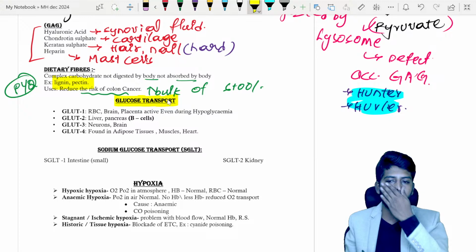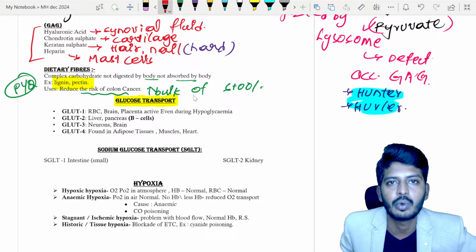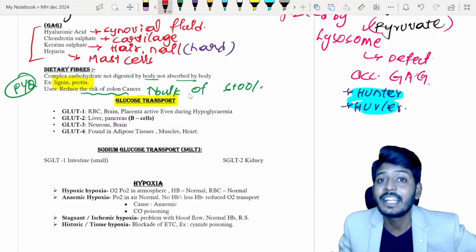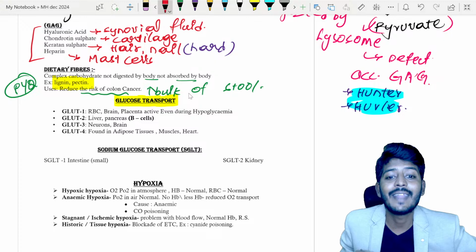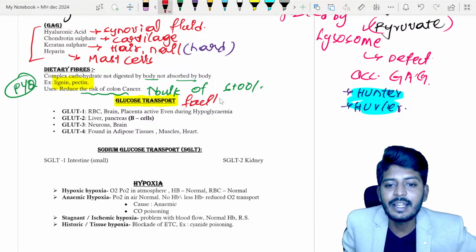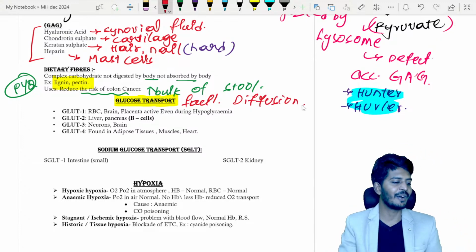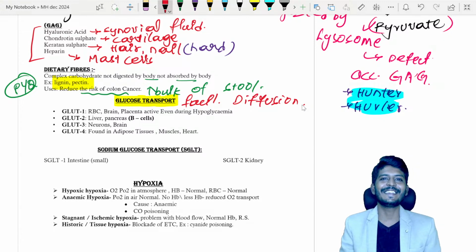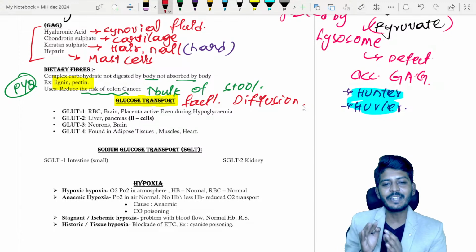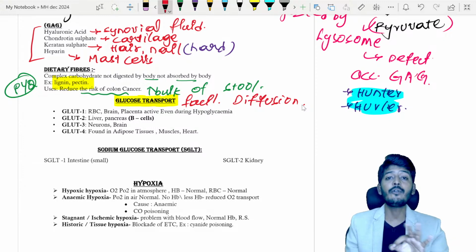Okay. Then let's talk about the glucose transporter. Glucose transporters are also very, very important. Glucose transporters usually, my dear students, are which type of transporter? Active or passive? Remember, they're passive transporters. They work with a mechanism called facilitated diffusion. Now, when we are speaking of facilitated diffusion, we need to understand some important concepts. How do they work, where are they located?